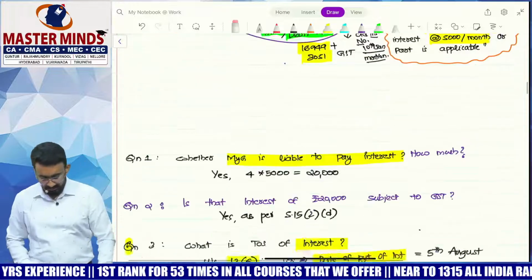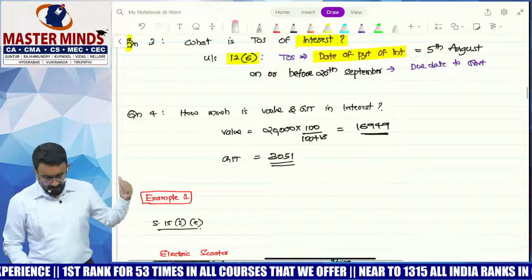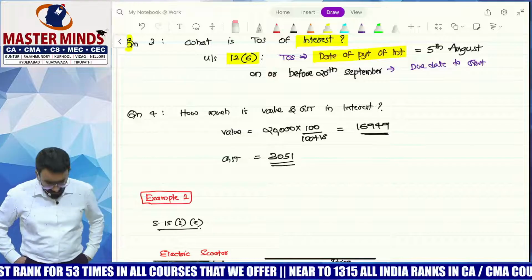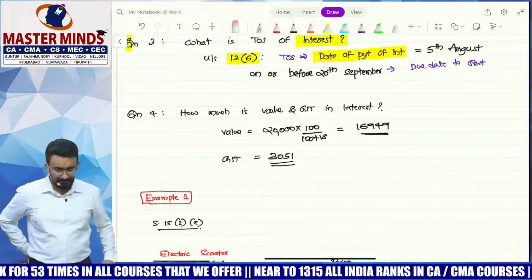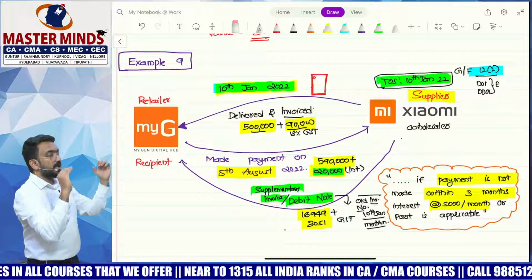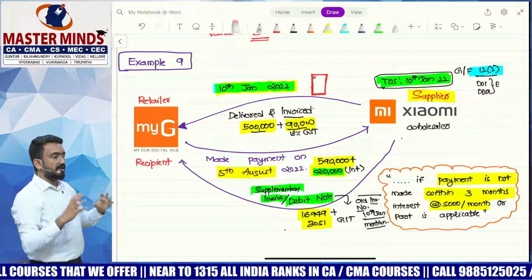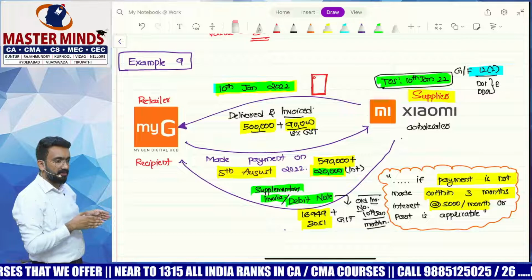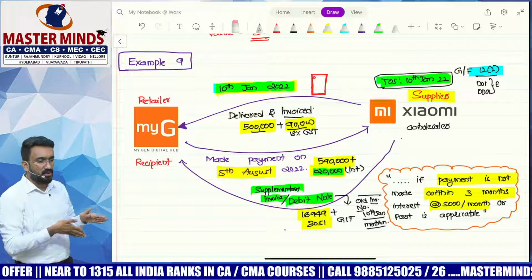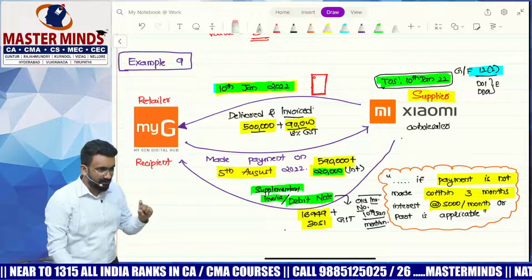So how much will be the value? How much will be the GST? 20,000 into 100 divided by 118, 16,949 and 3,051. Okay. Now, the liability to pay 90,000 comes on or before 20th of February. The liability to pay 3,051 would come on or before 20th of September because of the time of supply difference.